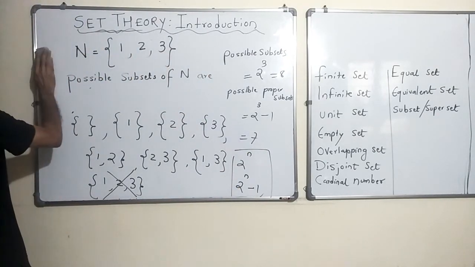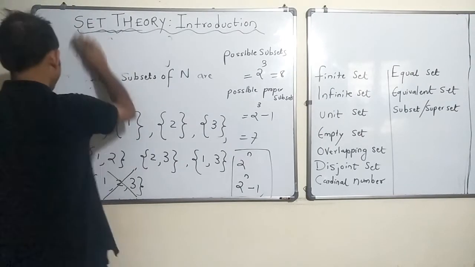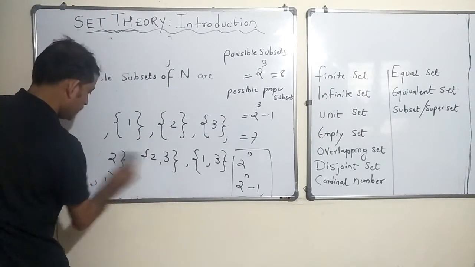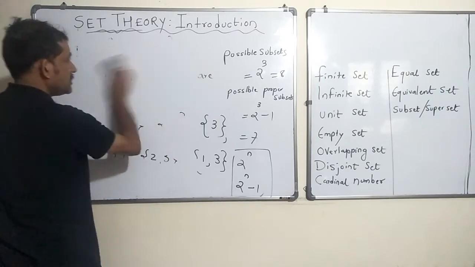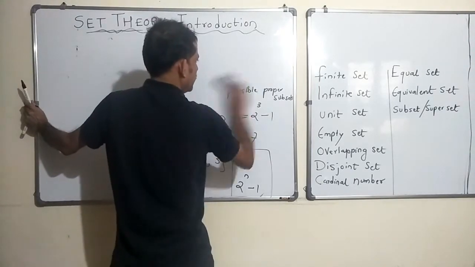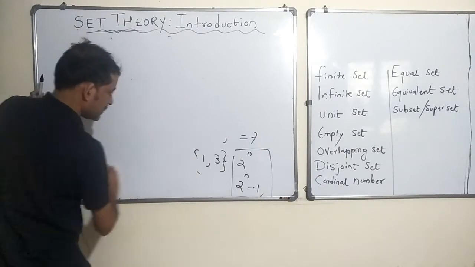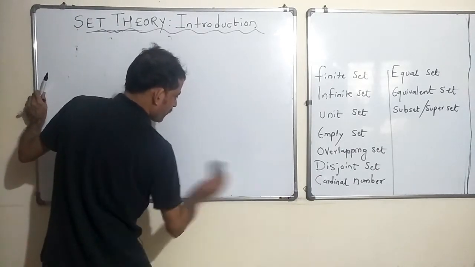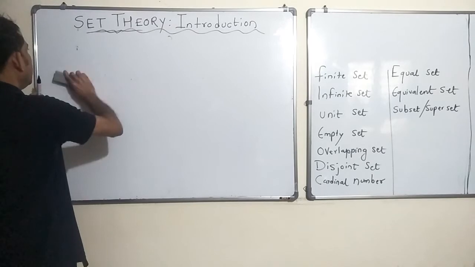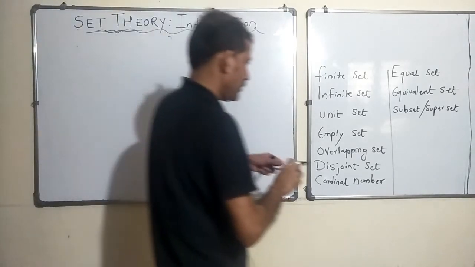Alright. So, let us move on to the next part, which is called the universal set. Let us see what universal sets are. Okay, let us note down, we covered this.